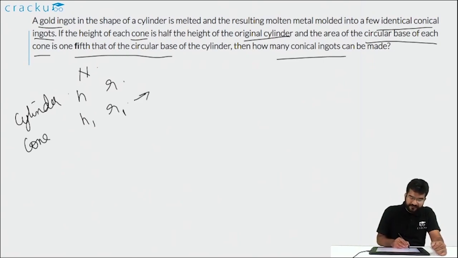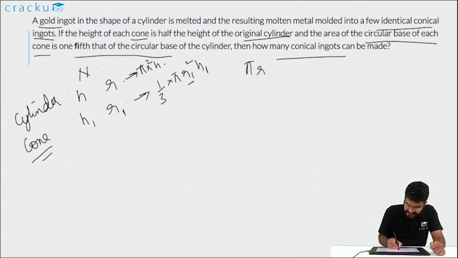So in this case, the volume of each of the identical cones will be 1 by 3 into pi r1 square h1. This is because when the radius of a cone is r1 and the height is h1, the volume of the cone is 1 by 3 pi r square h. Now the original volume of the cylinder is pi r square h. As the volume doesn't change, pi r square h, the volume of the cylinder, will equal n, the number of identical cones formed, into 1 by 3 pi r1 square h1.